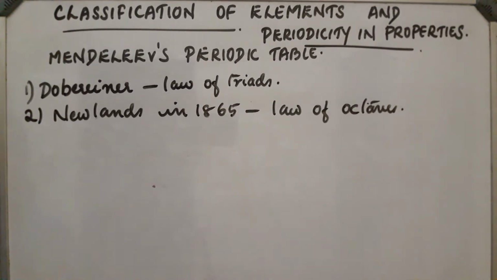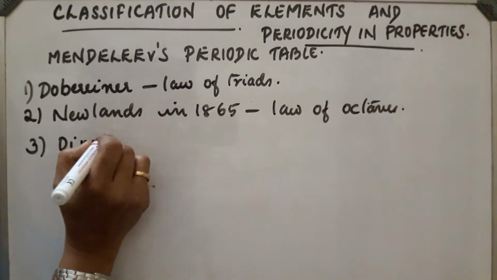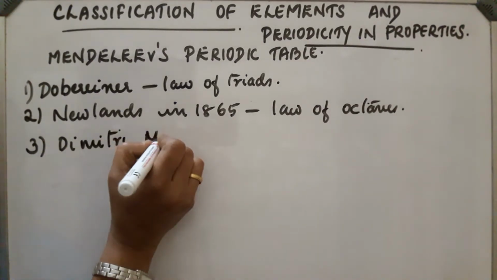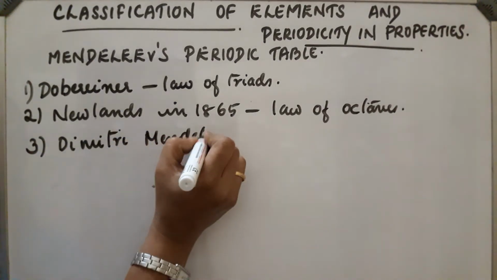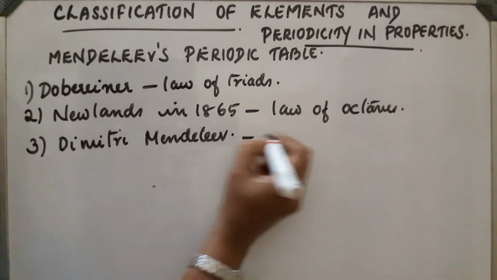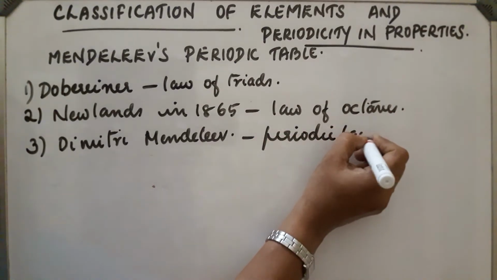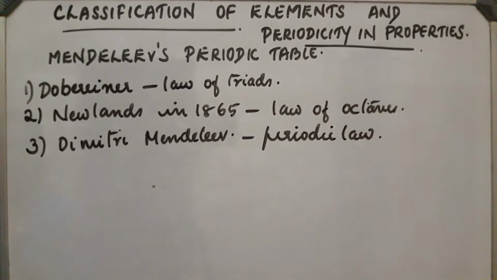So, the next scientist, Dmitri Mendeleev, classified according to his periodic law. Mendeleev made the periodic law for the first time. According to his periodic law, he classified the elements.